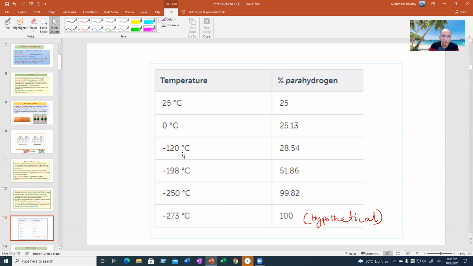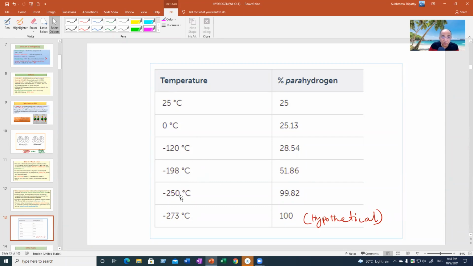At minus 120 degrees Celsius, it becomes 28.54. Still, there is the dominance of orthoform. At minus 198 degrees Celsius, that is at liquid nitrogen temperature, liquid air temperature, it becomes nearly 50-50. That only is achieved at low temperature, as low as the liquid nitrogen temperature or liquid air's temperature.